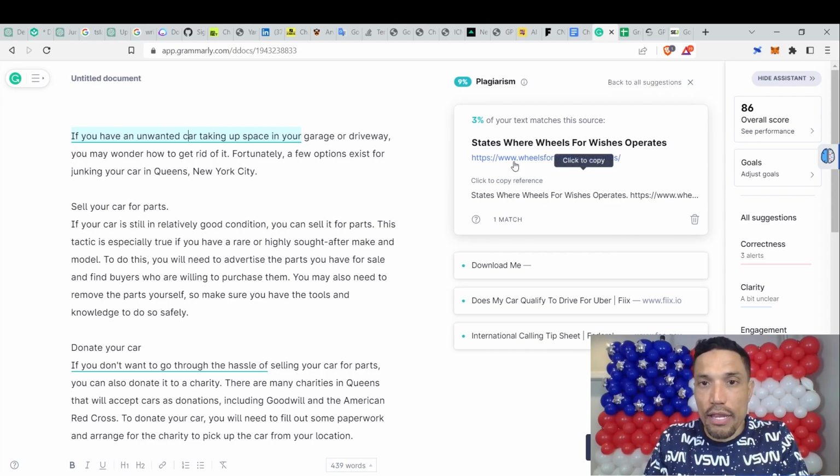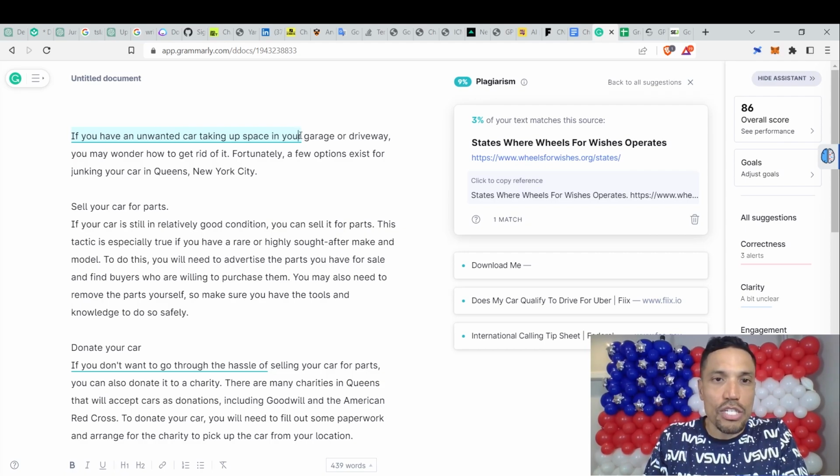Right here. So look, right here. States where wheels for wishes operate. So you can see where the AI used a sentence that's similar to what's on this website right here. States where wheels for wishes. So you just adjust this and you can remove what this tool is detecting as plagiarized text.